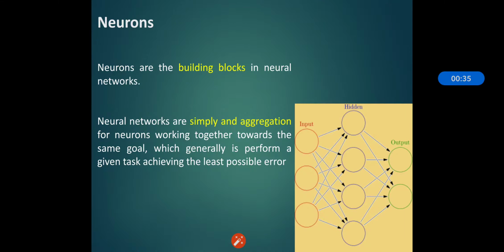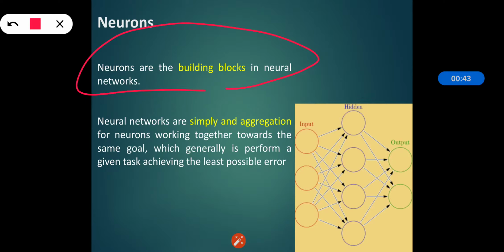So starting with neuron, what is neuron? Neurons are the building blocks in neural network. Now as we are talking about neural network is nothing but the combination of neurons, and that's why we can say that neurons are the building blocks in neural networks. So we can say that they are the collection of nodes, and that nodes are nothing but neurons. So neural networks are simply an aggregation of neurons working together towards the same goal, which generally is to perform a given task achieving the least possible error.